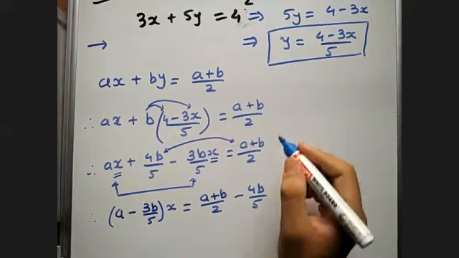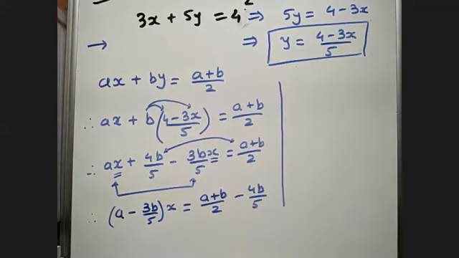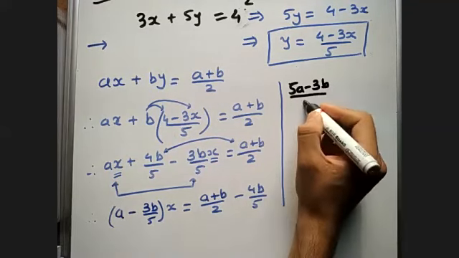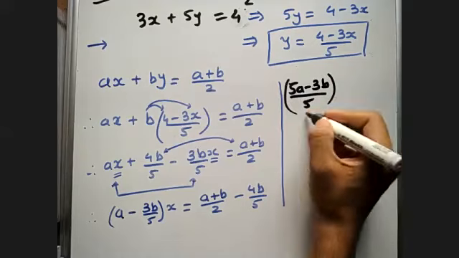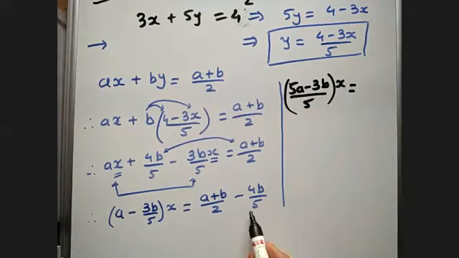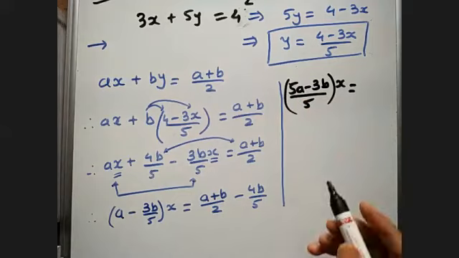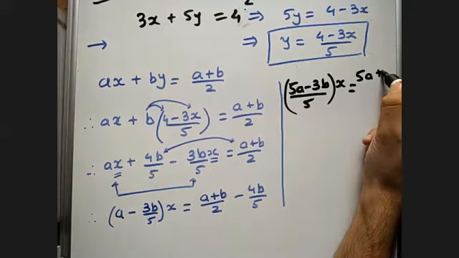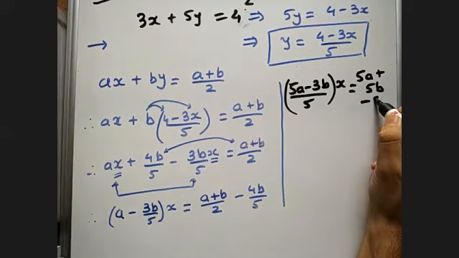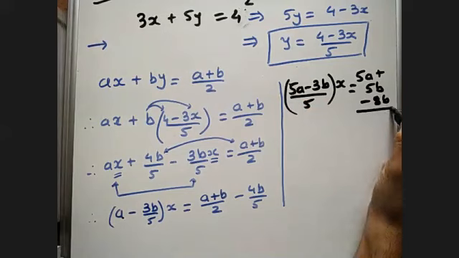Right. So let us take the LCM over here. On the left hand side, it is (5a minus 3b) whole divided by 5, into x. On the right hand side, 5a plus 5b minus 8b, whole divided by 10.